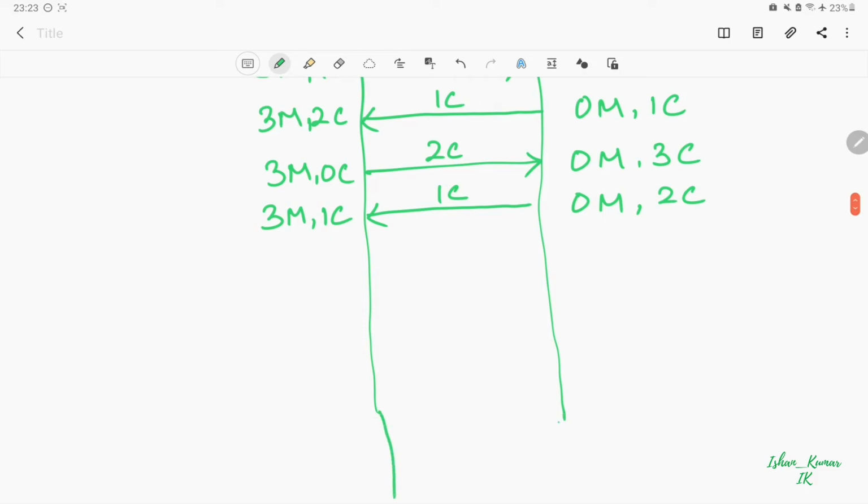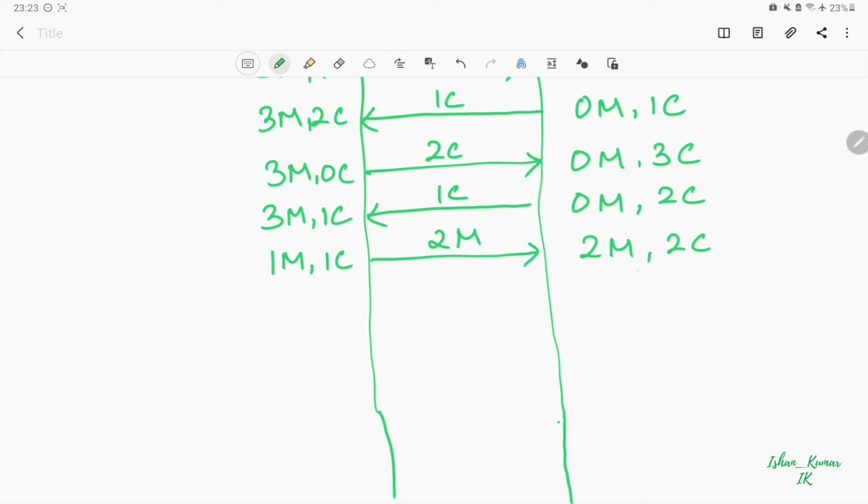Now from here we can send 2 missionaries to the right hand side. So we are left with 1 missionary and 1 cannibal on the left hand side, and 2 missionaries go to the right hand side. Then on the right hand side we have 2 missionaries and 2 cannibals.